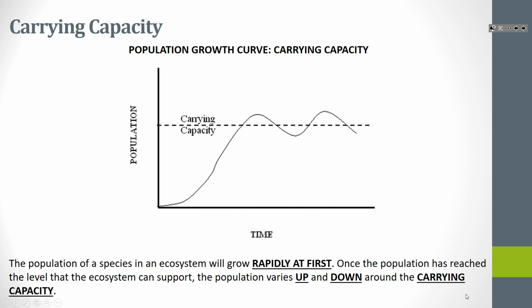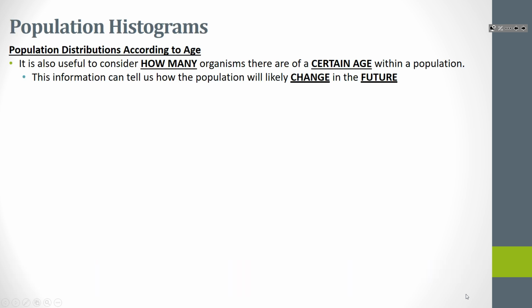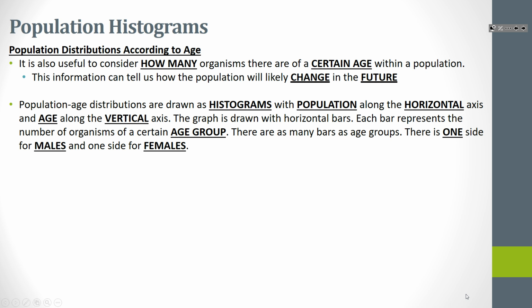Now, it's also useful to consider how many organisms there are at different ages in a population, especially if we're looking at the human population. If we know how many people are in different age groups, like young children, young adults, middle-aged adults, and senior citizens, we can look at the population of those different age groups and figure out whether our population is going to rise or fall. We can draw these out as a histogram, which is basically a sideways bar graph, and you've probably drawn stuff like this in math class.